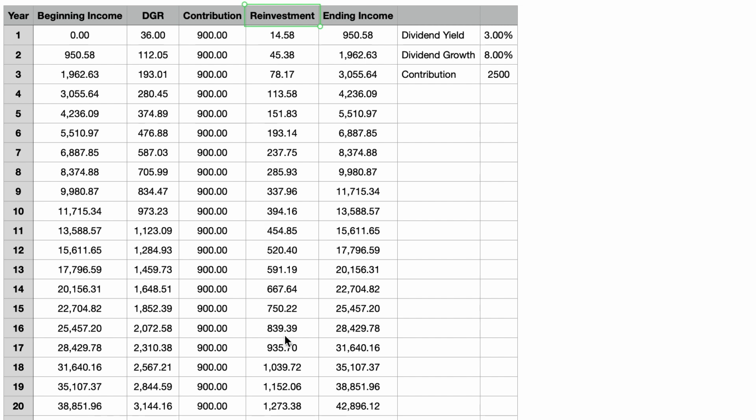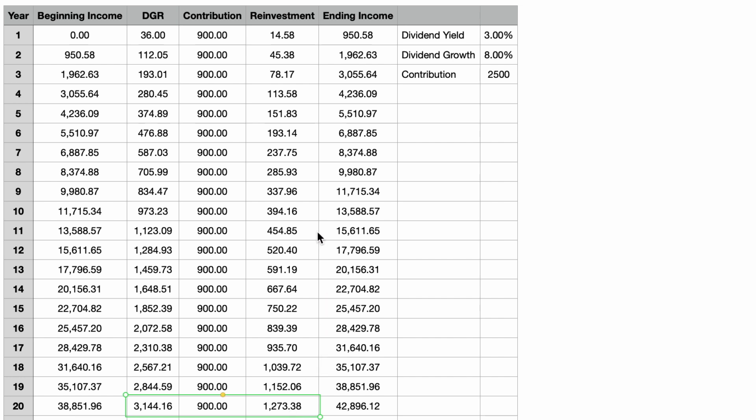In year 17, the dividend income growth from dividend reinvestment surpasses the dividend income growth from our annual contributions. In this example, the final projected dividend income after year 20 for this portfolio is just shy of $43,000 per year. Therefore, we can expect this portfolio to at the very least produce this level of dividend income annually going forward. And if we look at the added dividend income in year 20, it is $5,317.54. Which equates to a little more than 12% of the total projected annual dividend income.